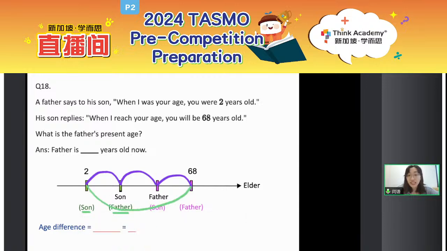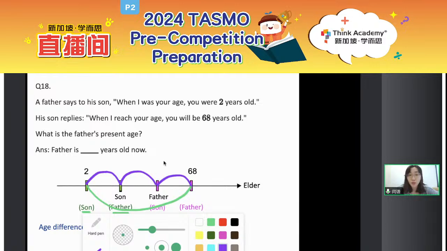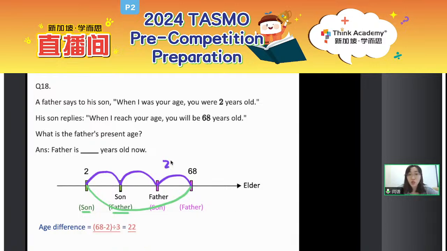Okay, so what is the big difference? Correct. 68 minus 2, that is 66. And the 3 age differences add up to 66. So one of them, that is 66 divided by 3, you will get 22. Okay, which part is 22? Please label out 22. That is for the difference.